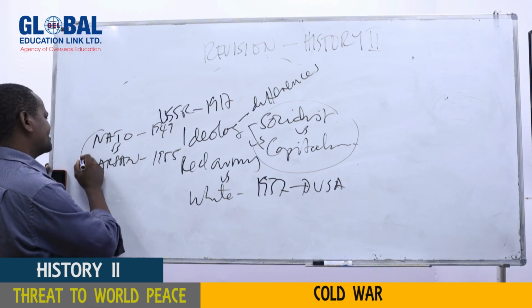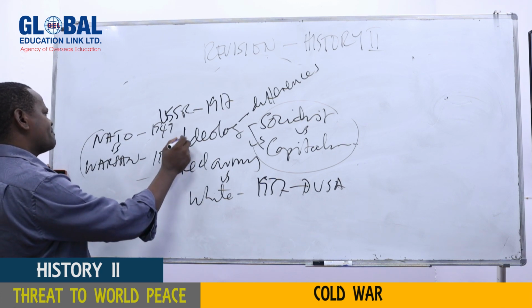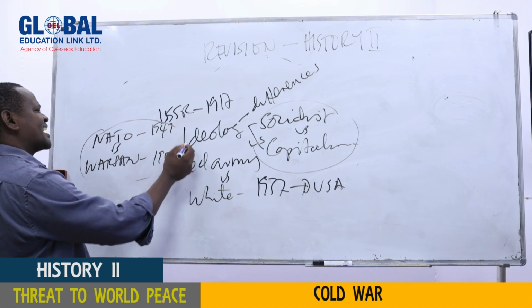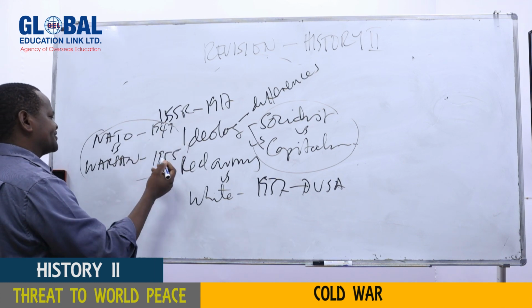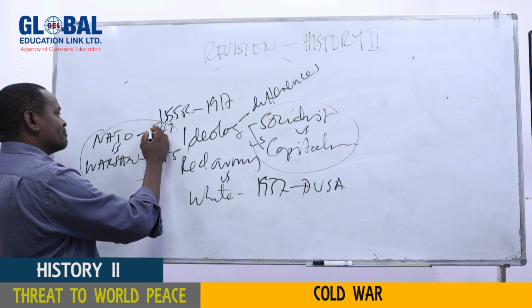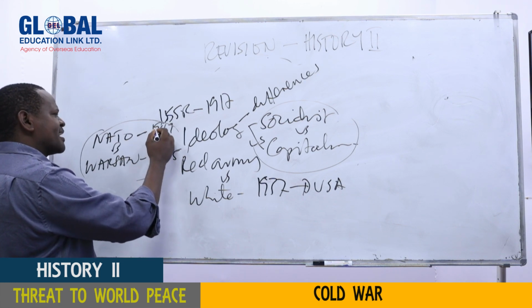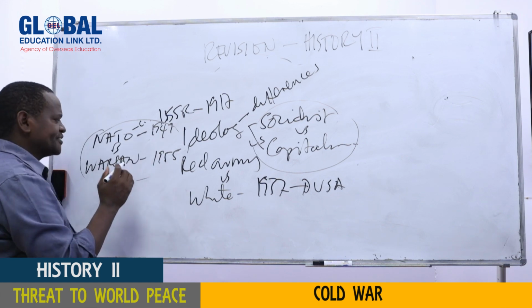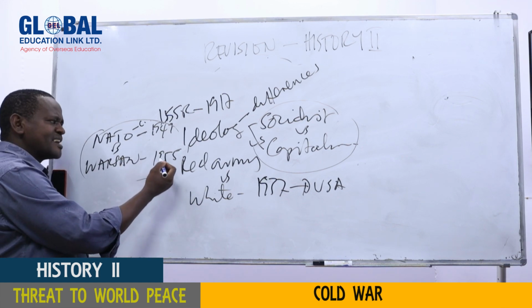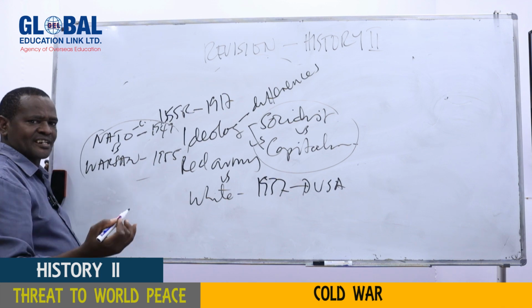These 2 military organizations were established for the purpose of defending the ideologies of these countries. For instance, NATO was established by Western countries led by USA to defend the capitalist ideology. And the Warsaw Pact was established in 1955 by USSR to defend the socialist ideology.